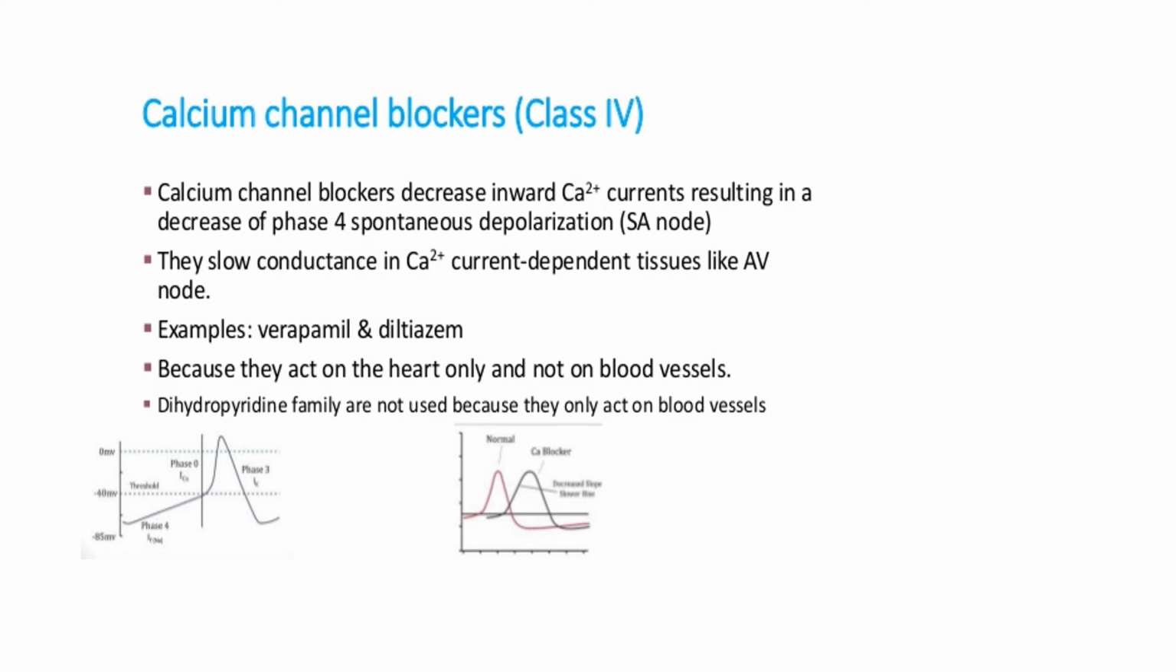Okay, now coming to class 4 drugs, it is calcium channel blockers. They decrease the inward calcium currents, resulting in a decrease of phase 4 spontaneous depolarization, especially in the SA node. Now this will cause slow conduction in calcium current dependent tissues like the AV node. Two examples of drugs include verapamil and diltiazem. Class 4 drugs will be dealt with in detail by Mirshad sir in his next class. Here just a few notes about calcium channel blockers. Now because they act only on the heart and not on the blood vessels, it is useful in arrhythmias.